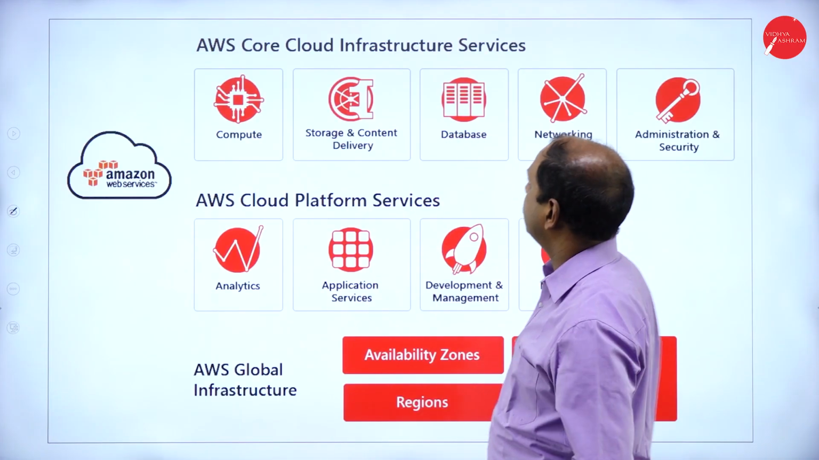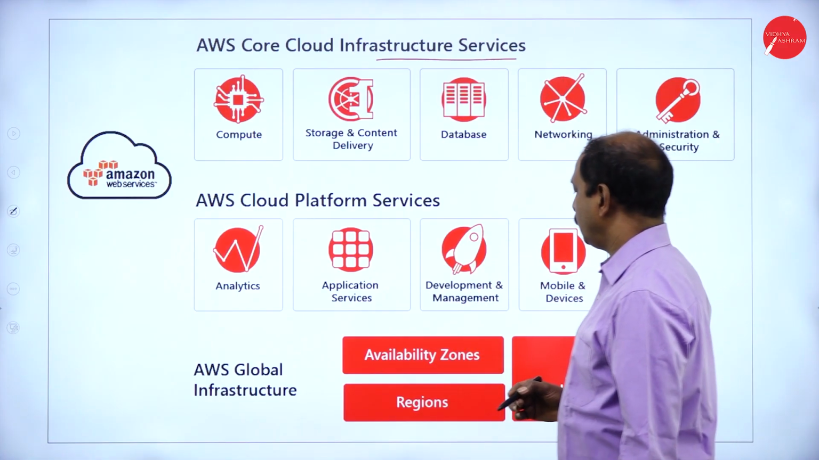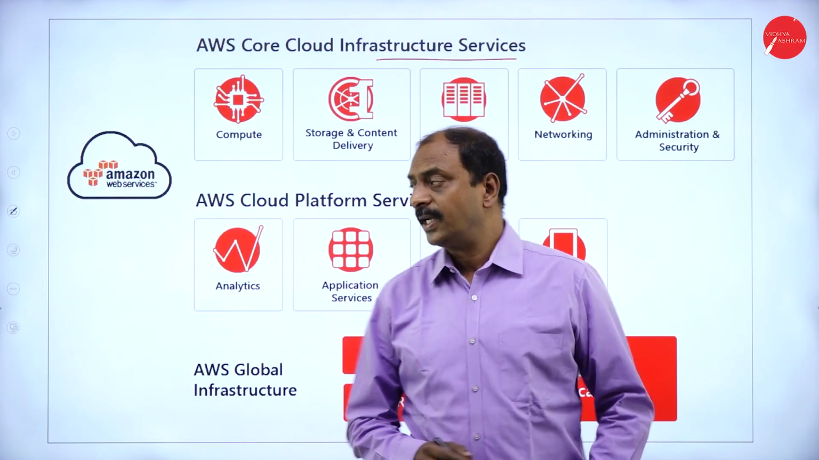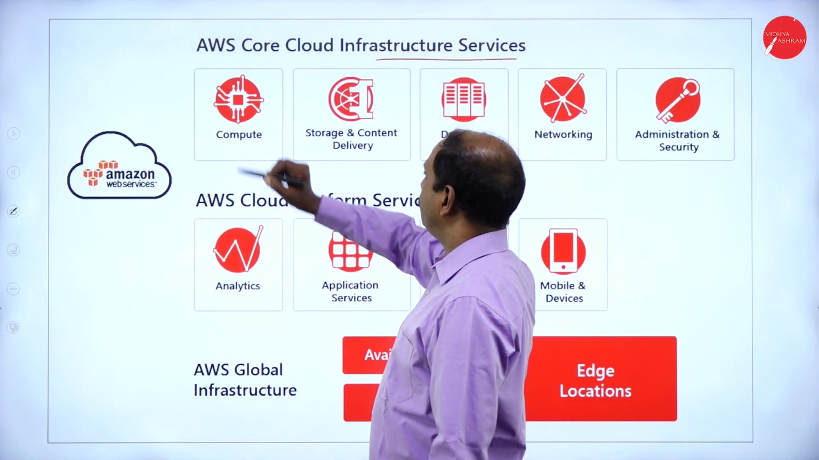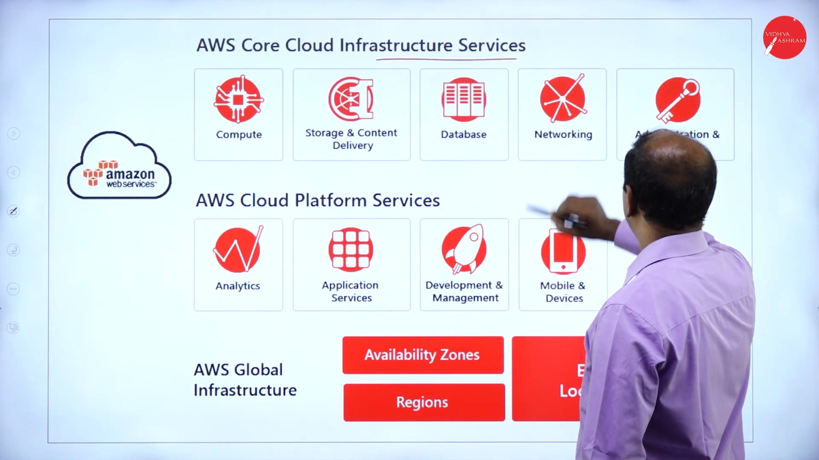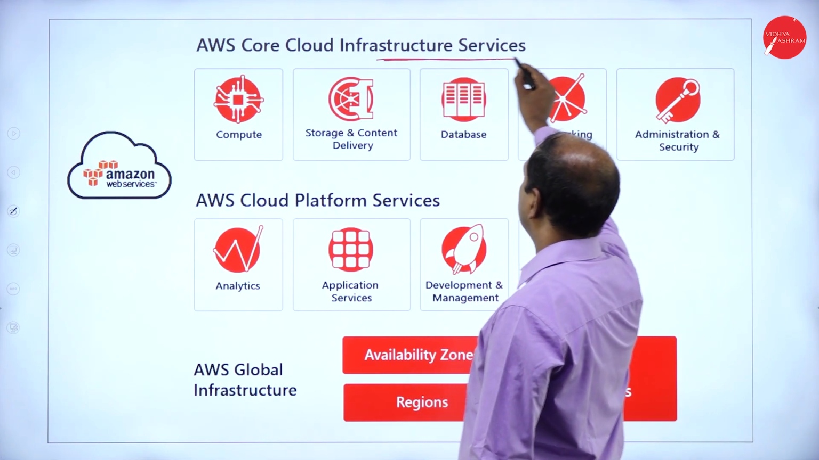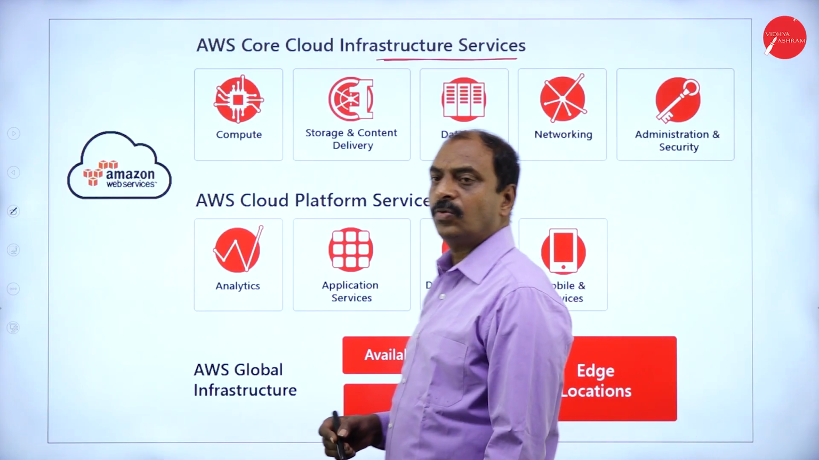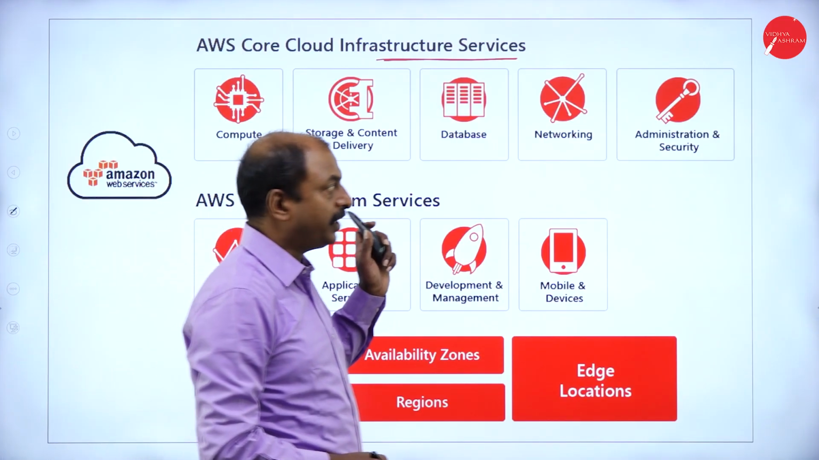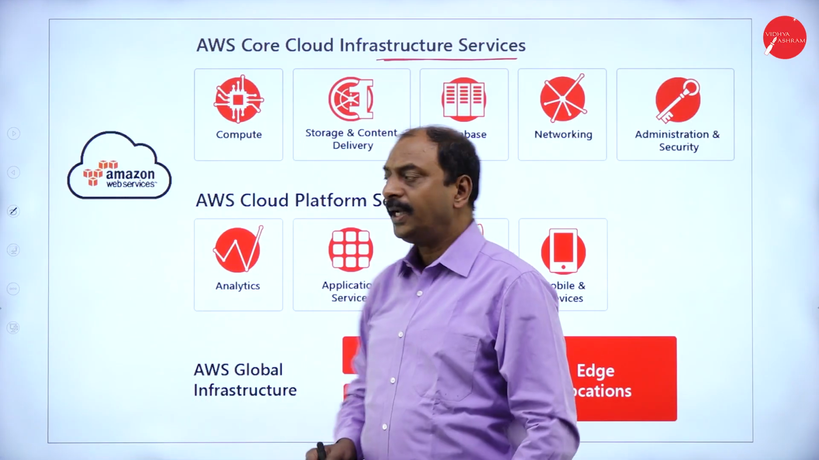In the next slide, this is the core cloud infrastructure services. In general, what services are provided by Amazon? If you look at the diagram, we can understand that they are going to provide compute services, storage and content delivery, database, networking, and administration and security. So, this is infrastructure as a service. Amazon is going to provide infrastructure as a service, and under this infrastructure, you can find these different services provided by Amazon.